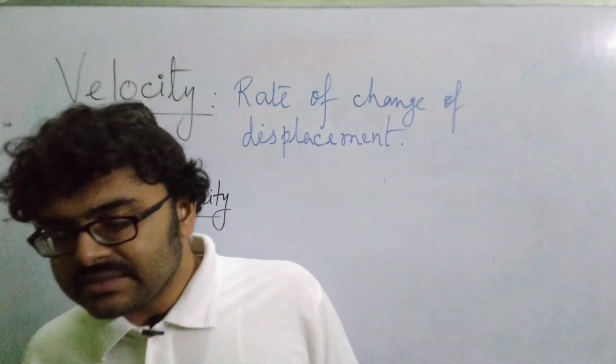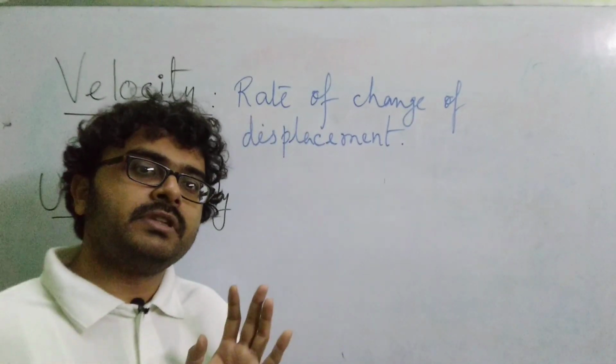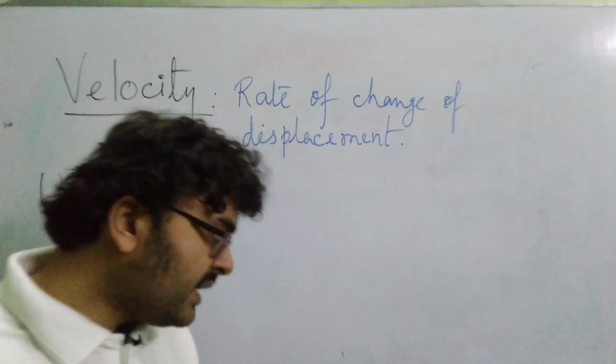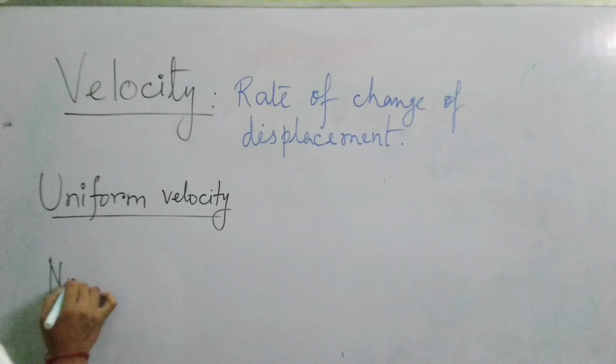So if we say that the displacement remains the same in equal time intervals, it can also be regarded as uniform velocity. So I think the concept of uniform velocity is clear. Now second comes the non-uniform velocity.